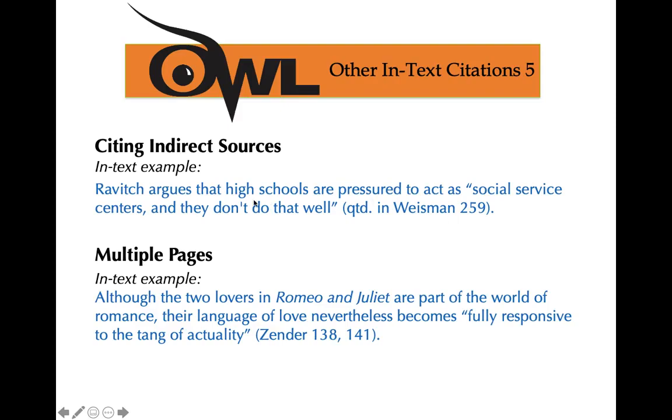So let's go back to that John Smith, Jane Doe example. John Smith wrote the article, and John Smith is quoting Jane Doe's scientific study. I would say Jane Doe argues that high schools are pressured, blah, blah, blah. And then I would put quoted in Smith, page 259, and parentheses, period.